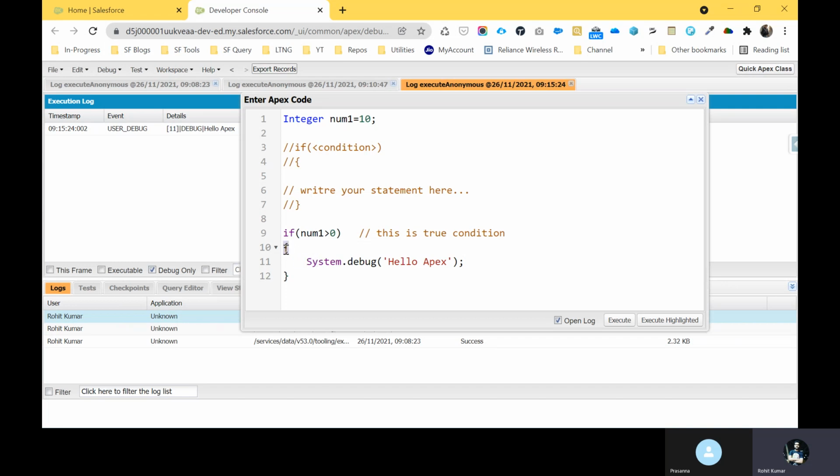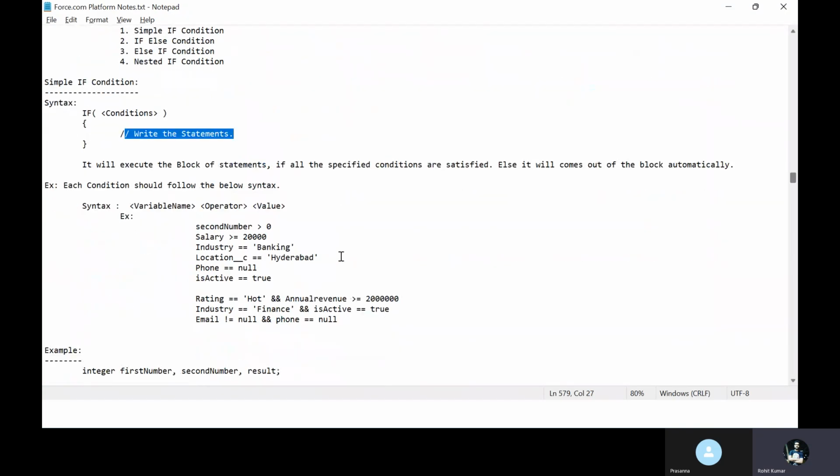So this curly bracket is nothing but a block. This curly bracket, two curly brackets, it's a block. It's a scope, we can say that, right? So this is a simple if example. We can move on to some tricky examples.